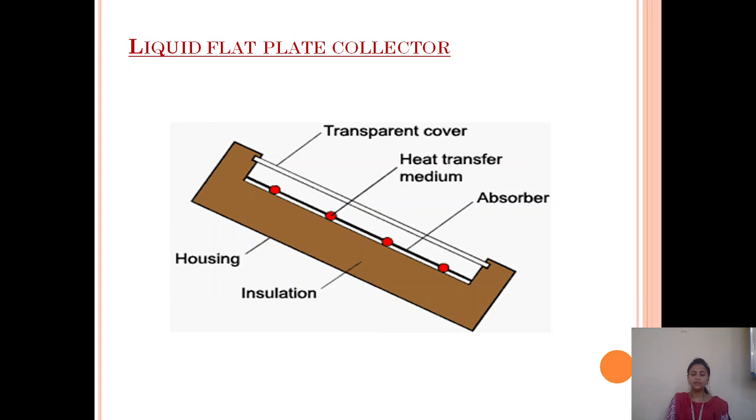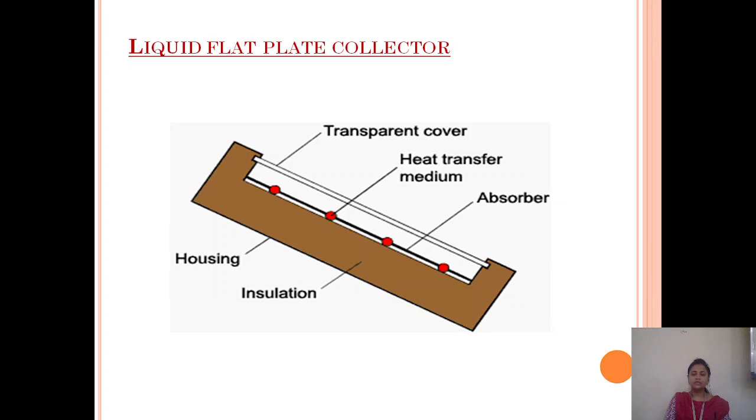Next you can see the housing. What is the function of the housing? Housing holds the rest of the components of the solar collector. This is typically a box where all the flat plate collector components are placed.